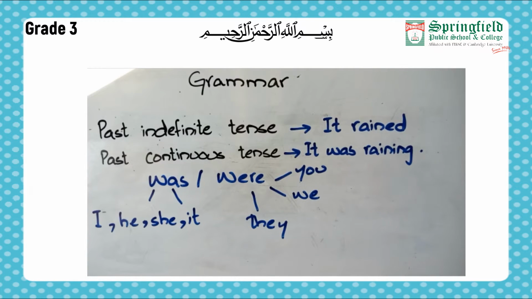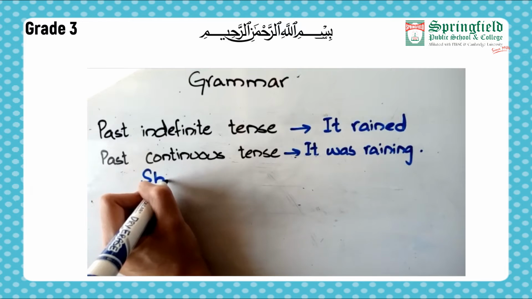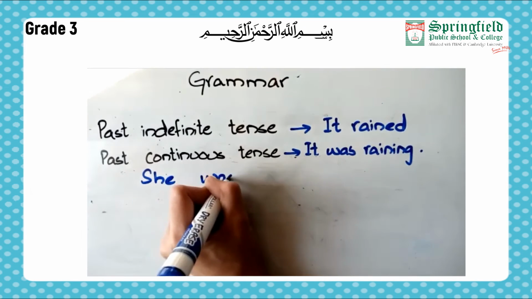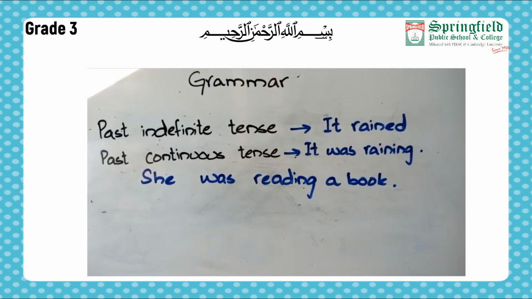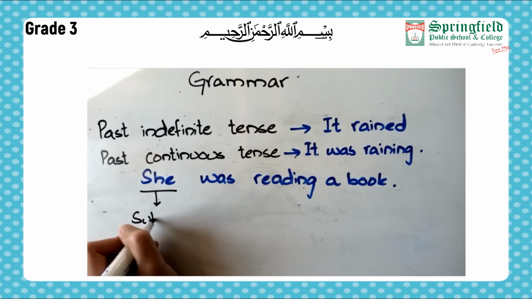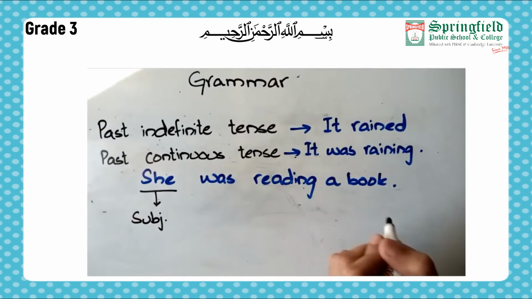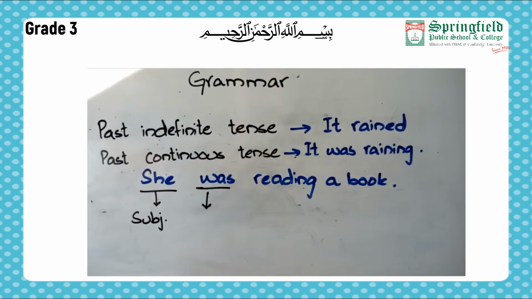So, now let's see the sentence structure for past continuous tense. Like, I am writing a sentence: She was reading a book. Now, in this sentence, she is our subject. I am going to write a short form. Subject. Was and were, they are used accordingly. As I have already told you, for she we use was. If we have we here, we are going to use were.